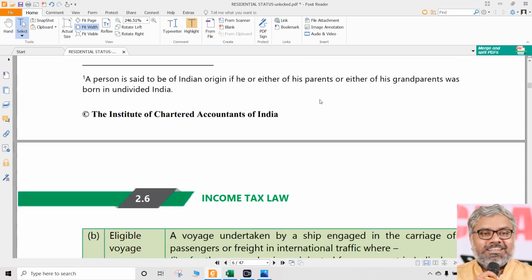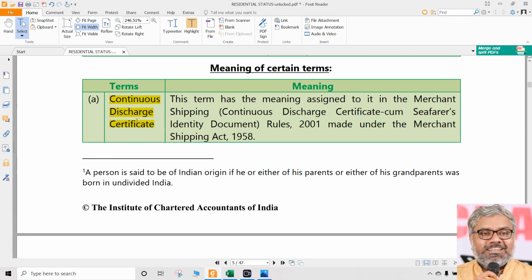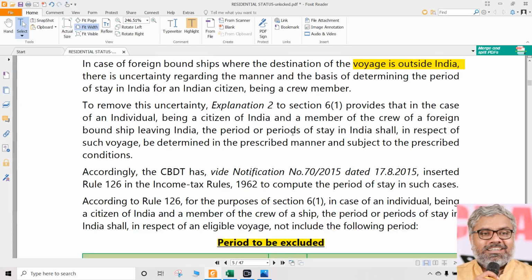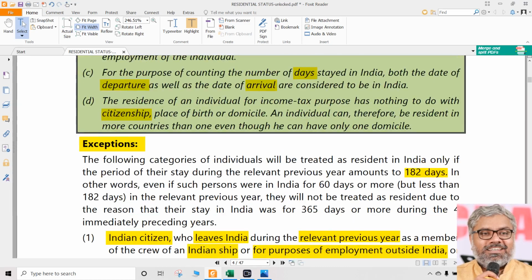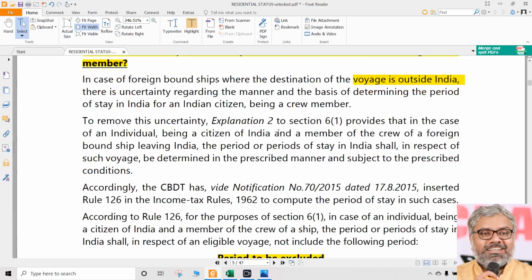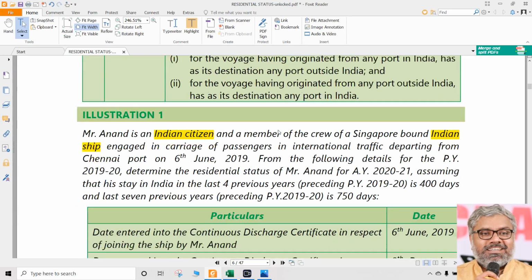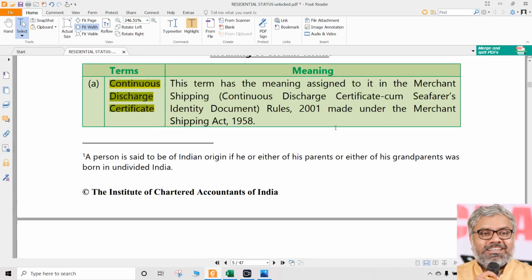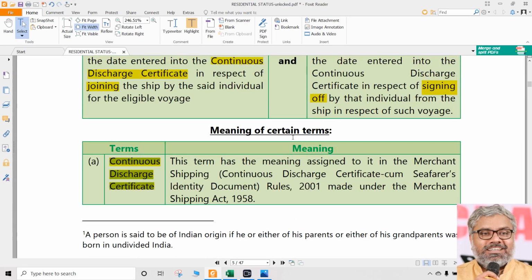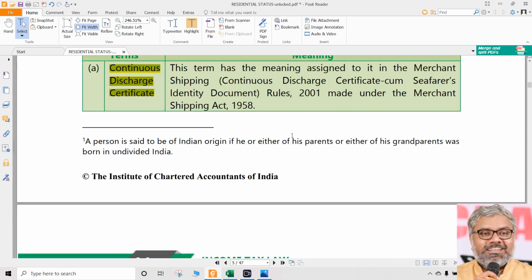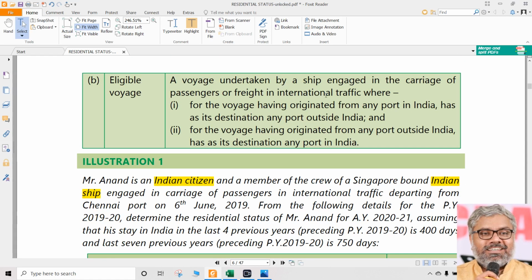Which is just a general definition. Don't try to even remember all these things. These are useless things. Know the names. Continuous discharge certificate is the name you should remember. What is it? Merchant shipping means what? What is seafarer? What is this boat moored means? Lot of things will be there. All those things are general knowledge. If you are interested, go to the dictionary. If you are not interested, just leave them. So these are all not to be focused upon. Just to know them, it's okay. Nothing wrong in knowing anything. But if you are more interested in them than in the provision, then that's a problem. That should not be the case, is what I am warning you.